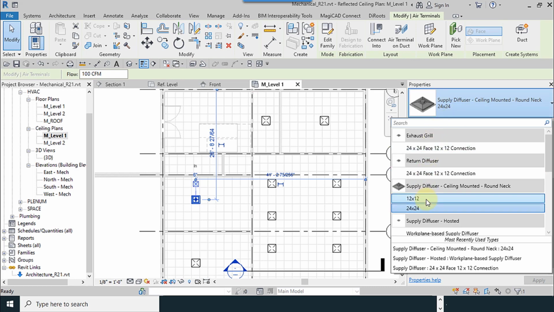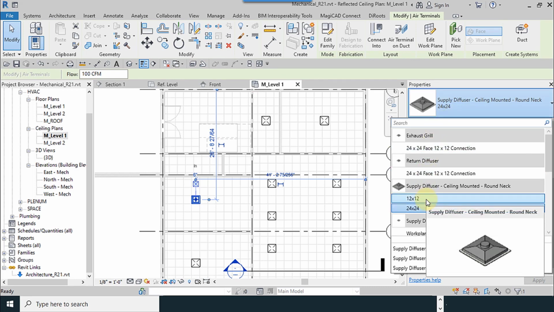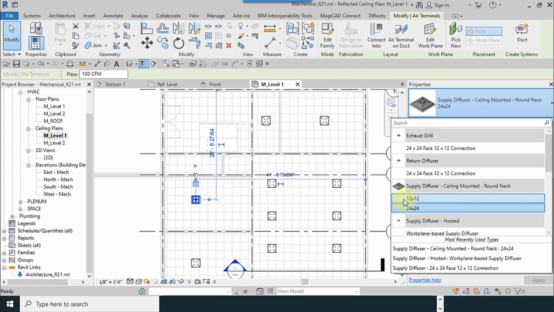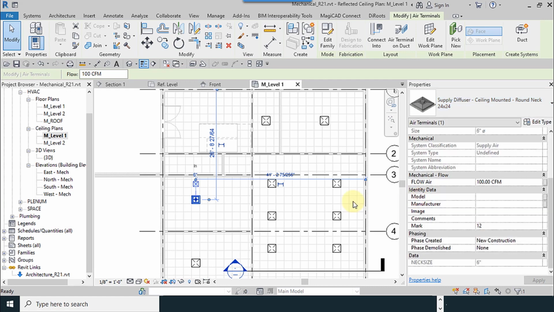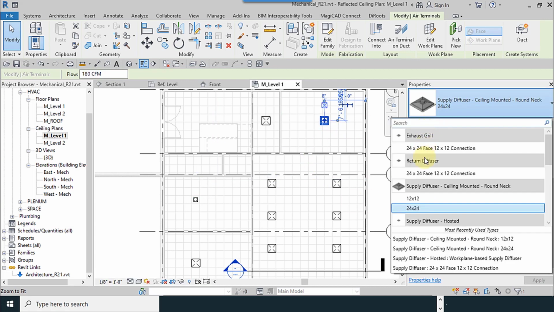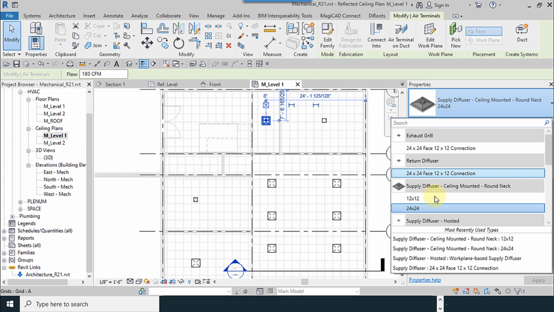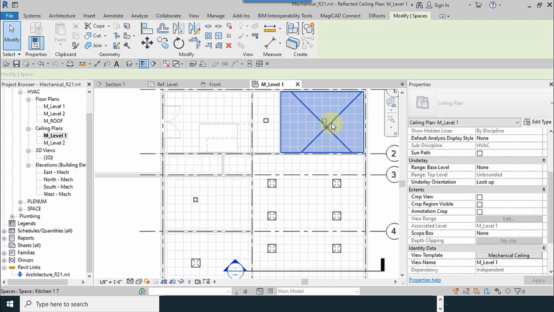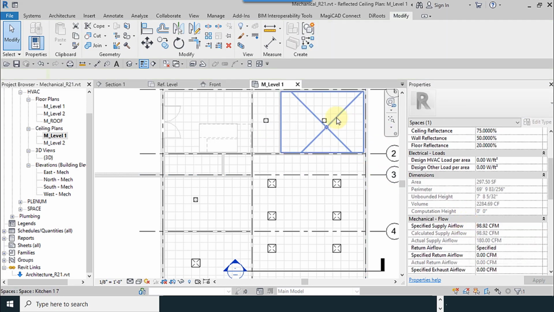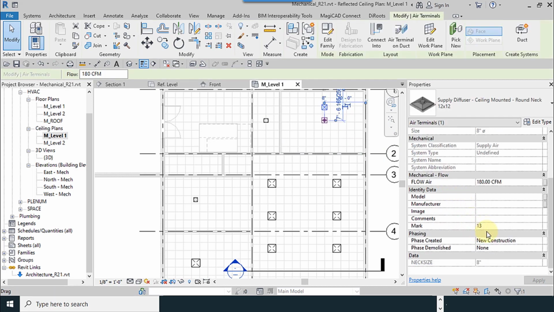Okay, 24 by 24 is low, and for lower than 200 we apply 12 by 12. So we select 12 by 12. So we need lower CFMs. Okay, for here too, we put 100 CFM for flow air here,